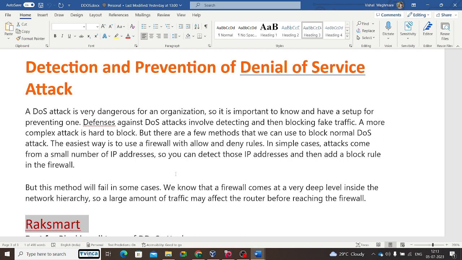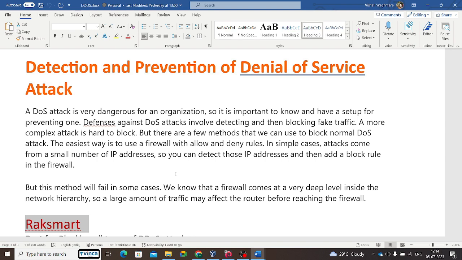Simple, right? Later when I try to attack, I will not succeed in doing DDoS attacks. And later, even if I send genuine traffic to Google, Google will not allow me because I am now blacklisted. My IP address is blacklisted, so Google is not available for me now. So the firewall will block your IP address using allow and deny rules because I attempted a number of requests to Google. So you can detect those IP addresses and then add a block rule in the firewall easily.